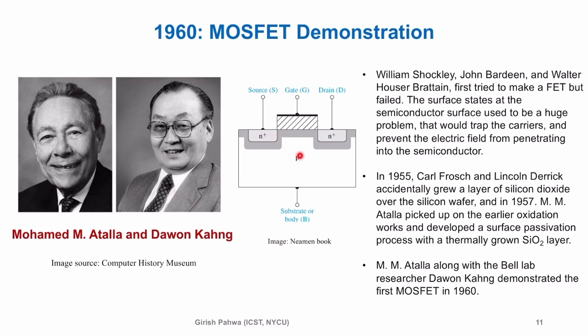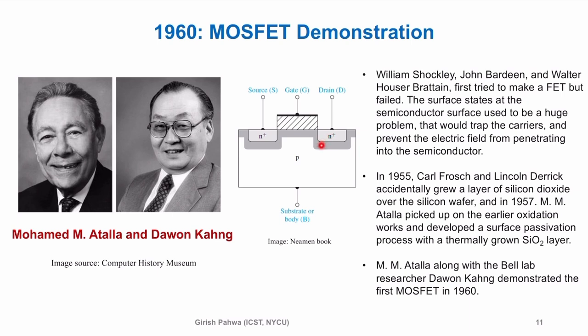So it's going to capture the electrons. So that's going to create a charge sheet here, and when you apply some electric field, that charge sheet will actually block the electric field, and it won't let the electric field go into the actual semiconductor. Because the electric field can't go into the semiconductor, you can't control the flow of electrons.